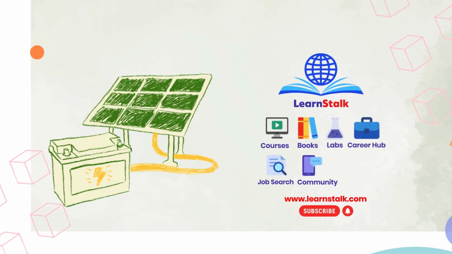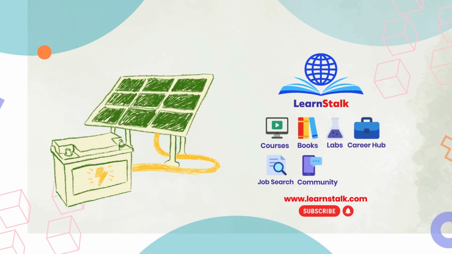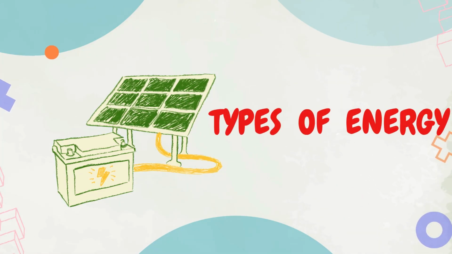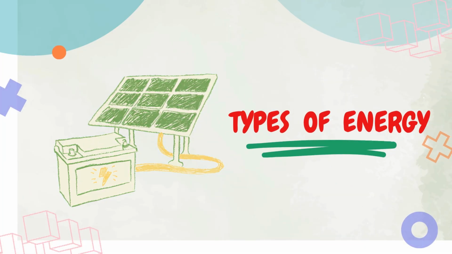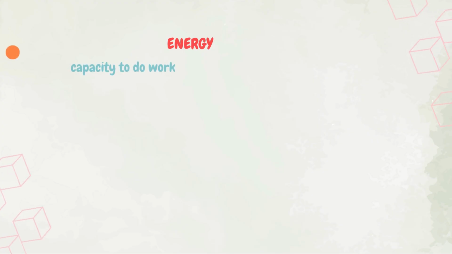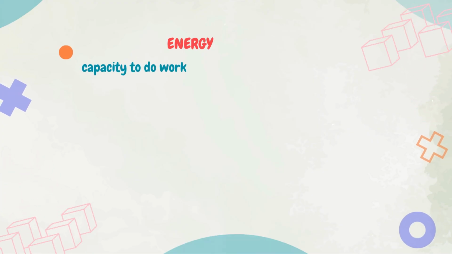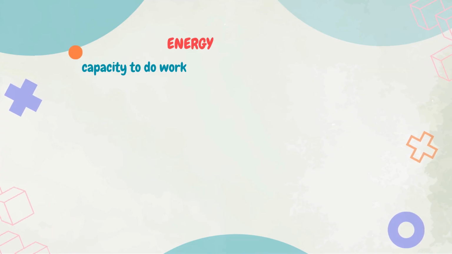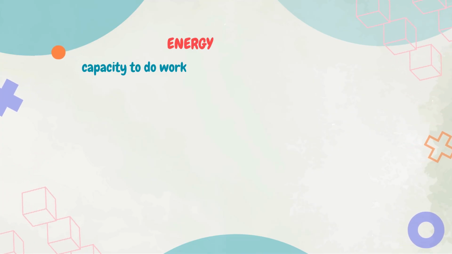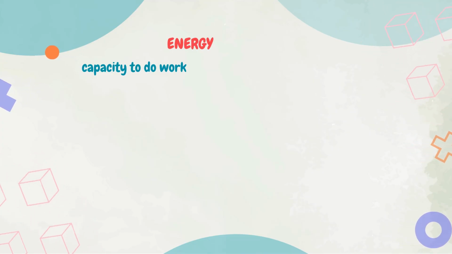If energy can't be created or destroyed, where did all the energy in the universe come from? It's a mystery, but let's break down the types of energy. Energy is the capacity to do work. Simple definition, right? But behind that simplicity lies the entire machinery of the universe. It's measured in joules, and it's everywhere, from the sun above to the sandwich in your hand.